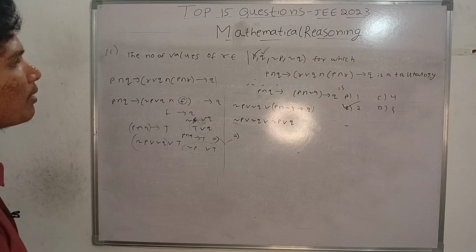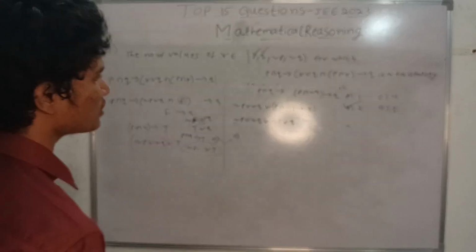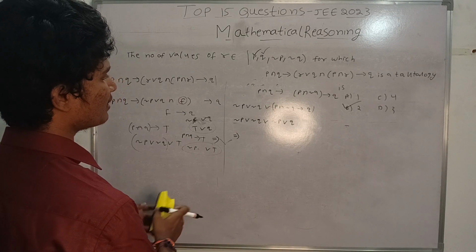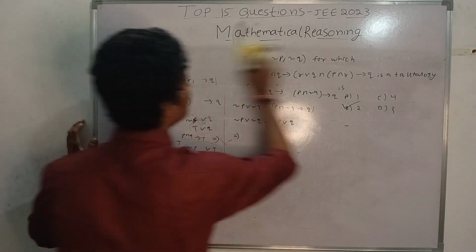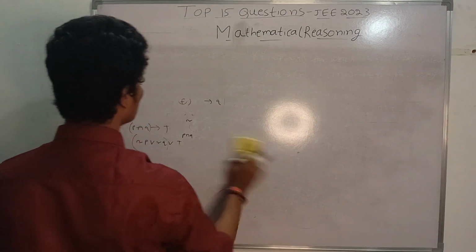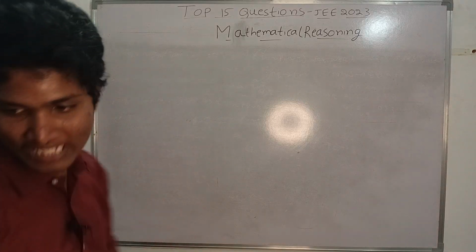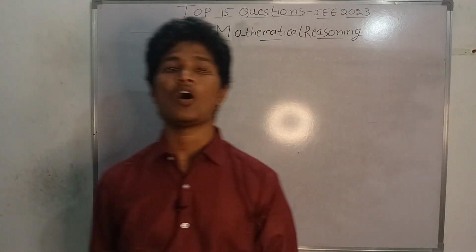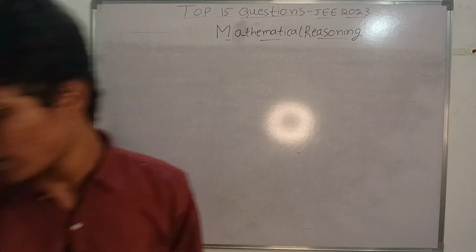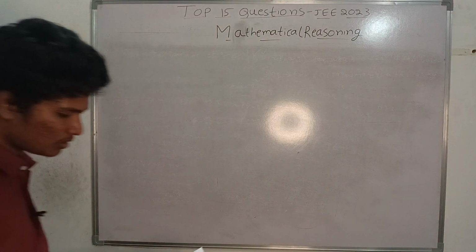So what are the number values of R? That is, there are two values of R. So that's it here. Basically you have to check each and everything, or you can do directly with the truth table, or you can directly apply the properties. And next